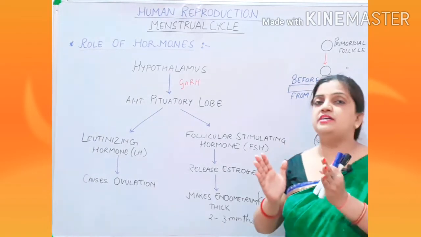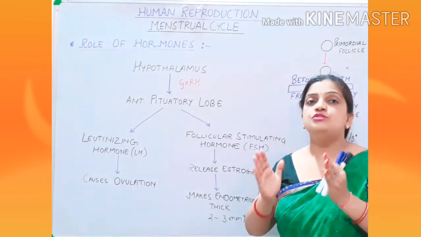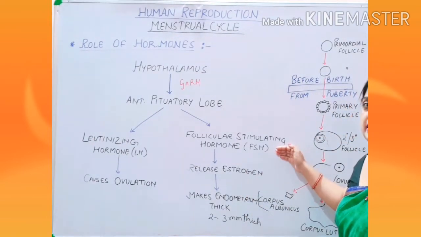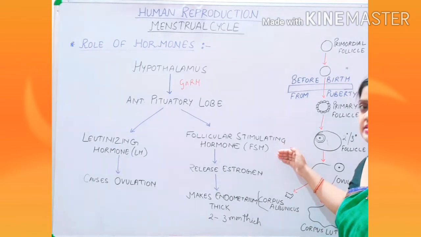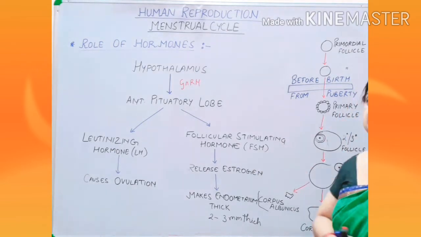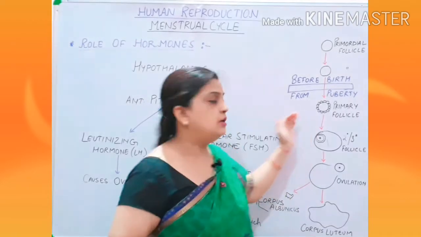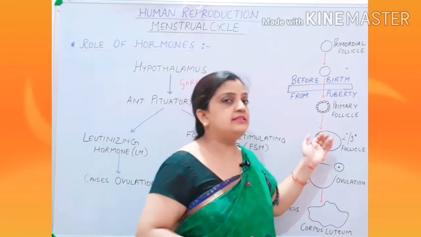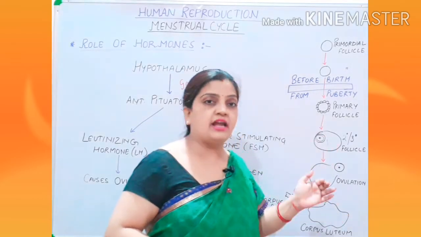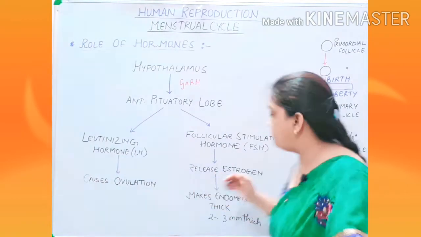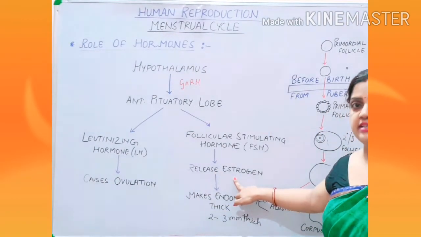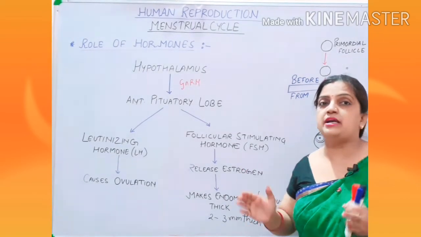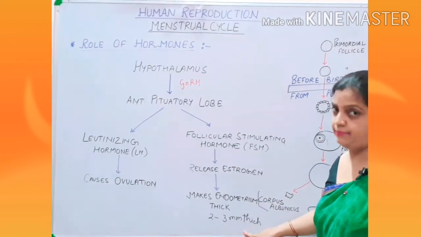The thickness of the endometrium grows up to 2 to 3 mm. So this is supported by follicle stimulating hormone. I'll repeat again that this FSH is supporting the primary follicle to change into secondary and tertiary follicle, and finally this tertiary follicle develops into Graafian follicle, and Graafian follicle releases estrogen, and this estrogen supports the endometrium lining to become thick up to 2 to 3 mm.